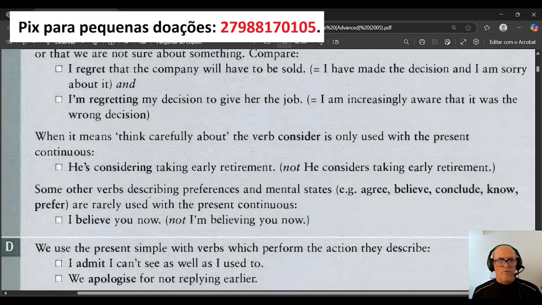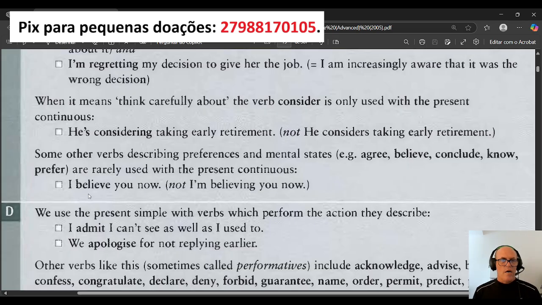Okay, now here, some of the verbs describing preferences and mental states, for example agree, believe, conclude, know, prefer, are rarely used with the present continuous. Okay, so here is a sentence. I believe you now. We don't say I am believing you now. Okay, it's not like that. We don't use the verb believe like that with the present continuous or continuous forms.